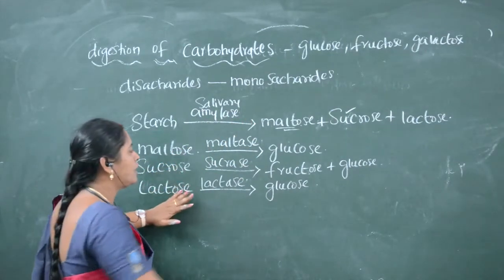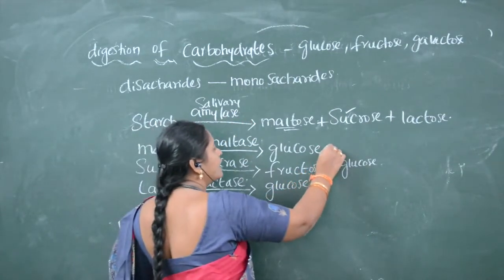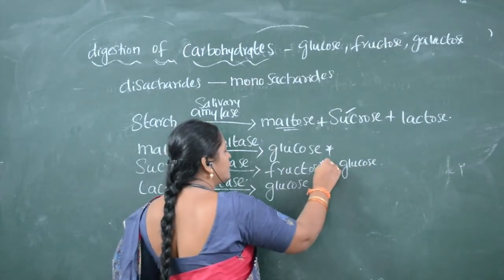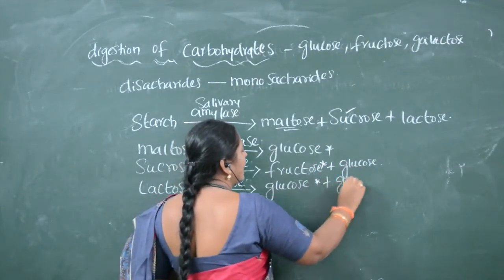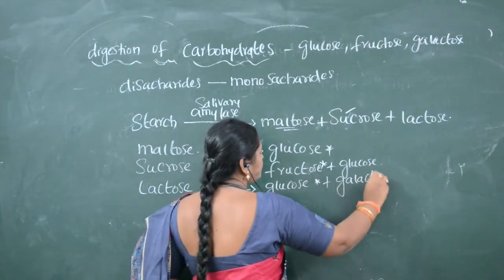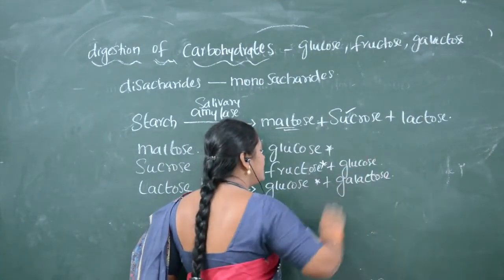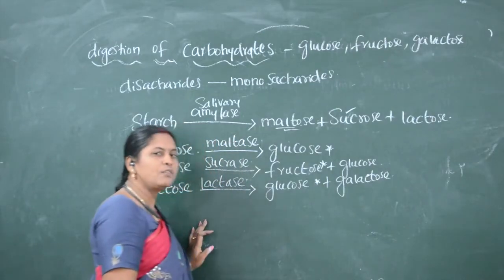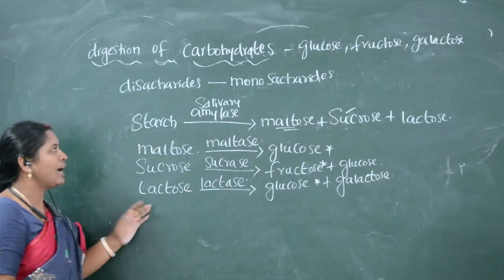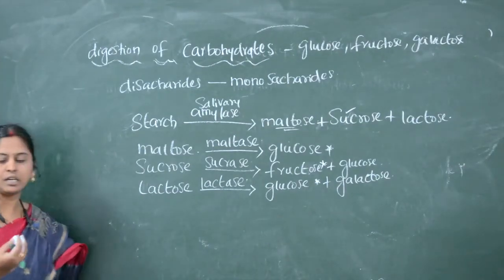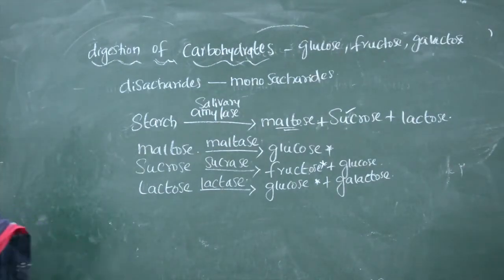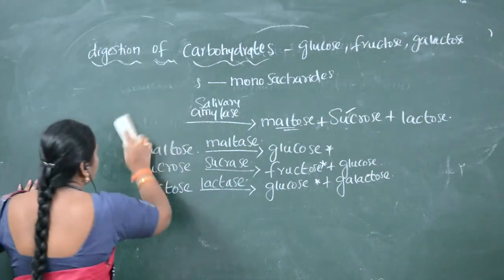The end products of carbohydrates are glucose, fructose and galactose. Now carbohydrate digestion is also completed. Now what is remaining, children? Nucleic acid is remaining. Next for digestion is nucleic acids.